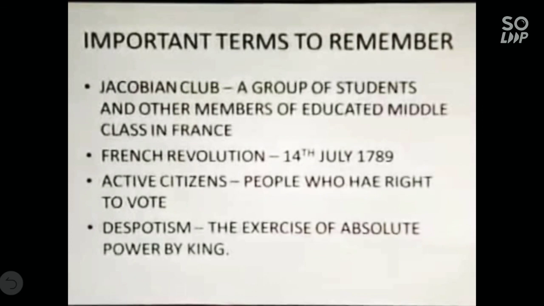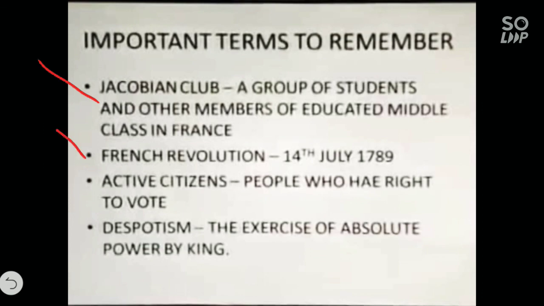So let's see the important terms. Children, all are important from the examination point of view. So listen carefully and try to understand. First, Jacobin Club: a group of students and other members of the educated middle class in France. Actually, it was a political club where people together discussed government policies and planned their own forms of action.